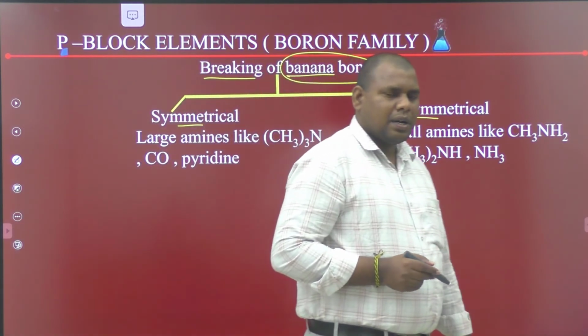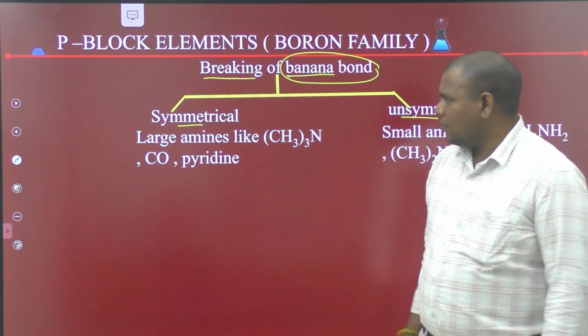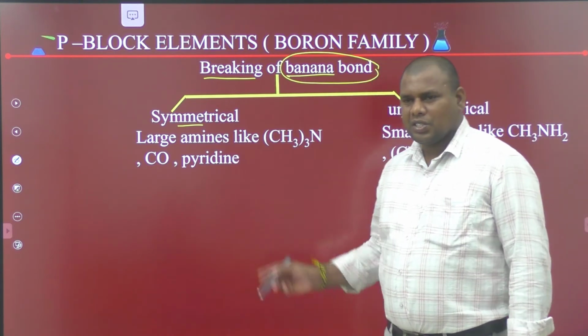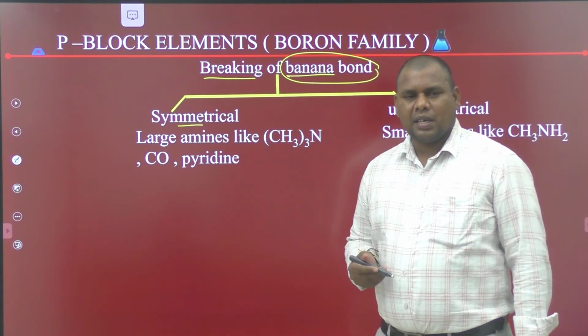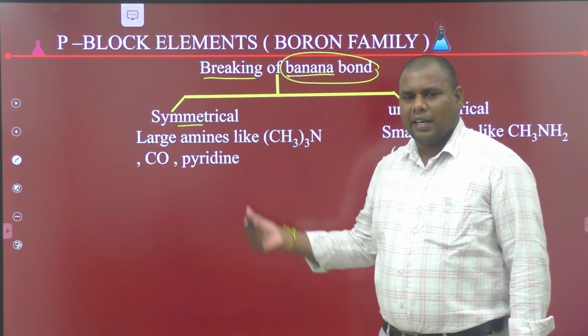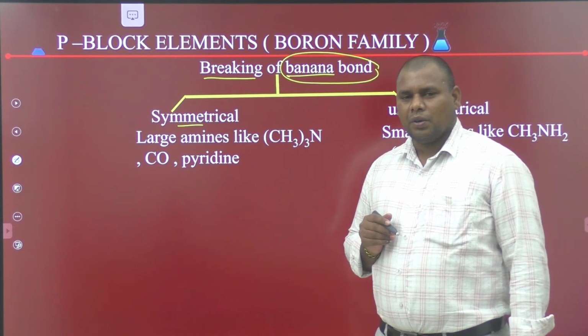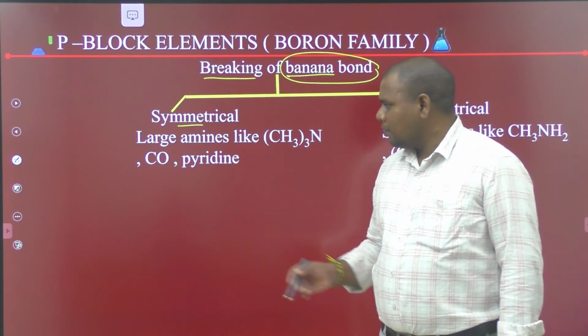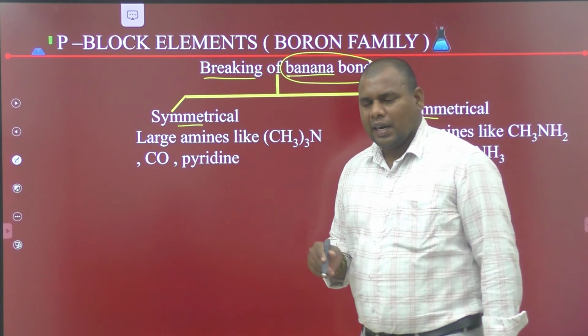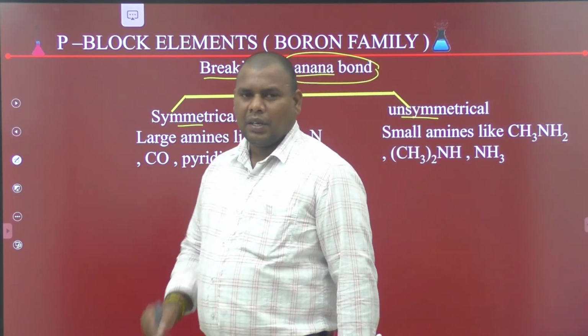Symmetrical cleavage of the banana bond takes place in the presence of large amines like tertiary amines, and nucleophiles like carbon monoxide and pyridine. Diborane is an electron deficient molecule, so it is readily attacked by nucleophiles.